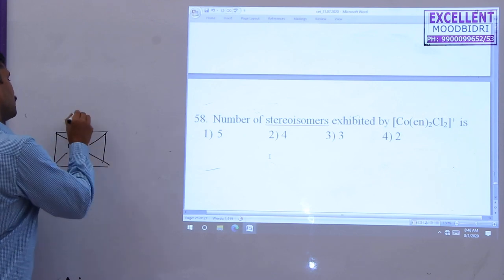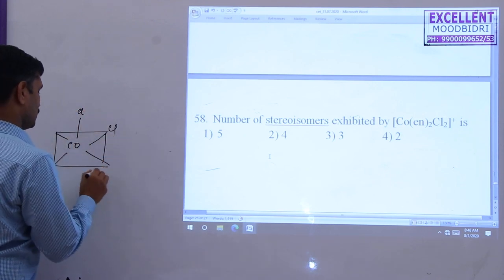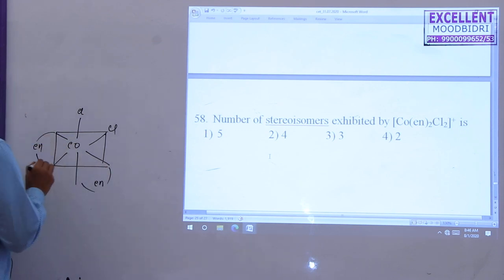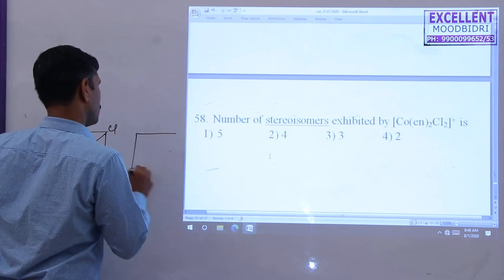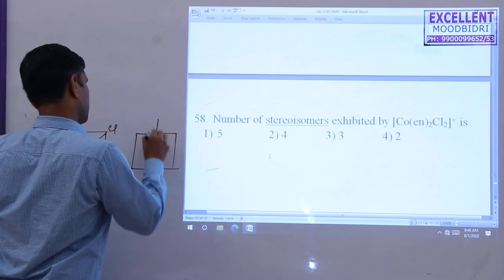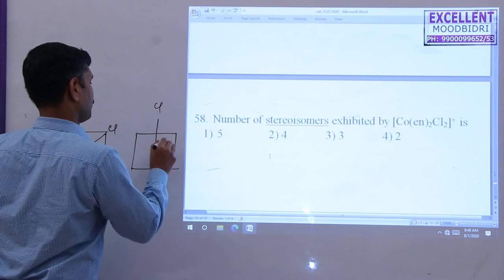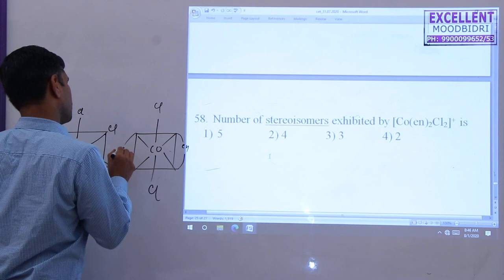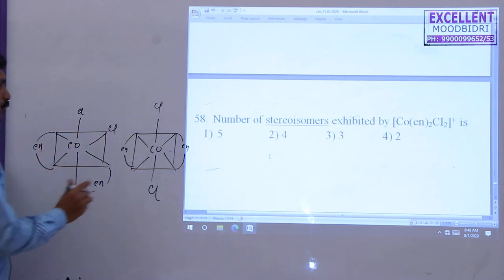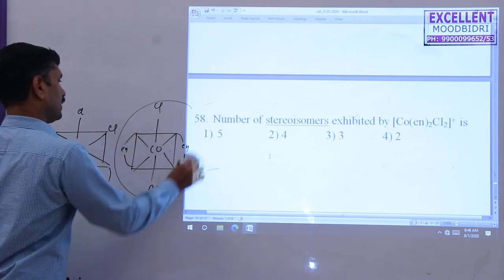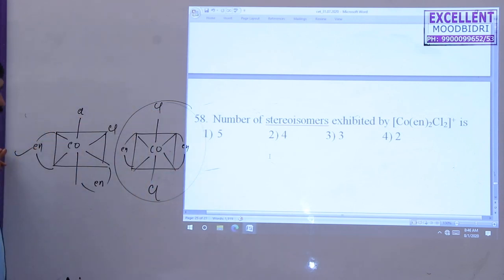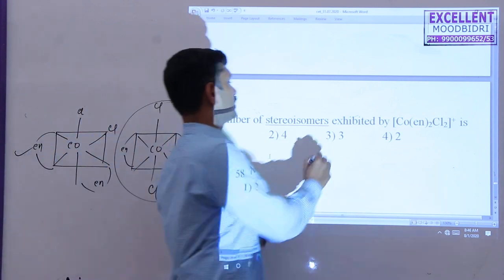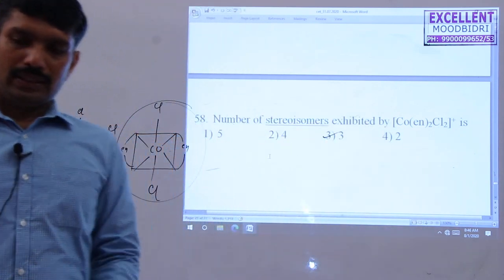I first write the cis: Cl, Cl, then en, en. The trans form, geometrical isomer: cobalt, Cl, Cl, en, en. Two forms. But among these two, this one is optically inactive, but this one is optically active. So two geometrical isomers, one optical isomer. The total number of stereoisomers possible for this compound is 3.